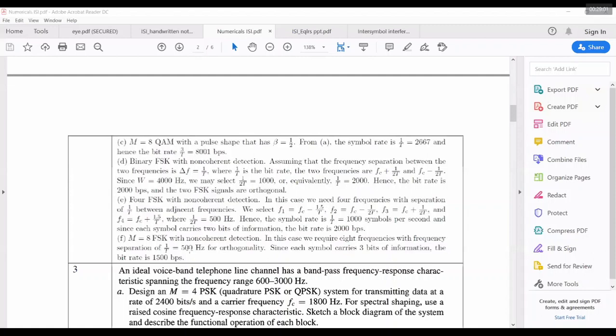Sir, is bandwidth 1 by 2T or 1 by T? It's 1 by 2T, no, sir, bandwidth? 1 by 2T is for Nyquist. Symbol rate is 1 by T. Nyquist criteria is for bandwidth, that is W is 1 by 2T. We had the Nyquist criteria for ISI, where the bandwidth was 1 by 2T for the sinc pulse. For raised cosine it became 1 by T.